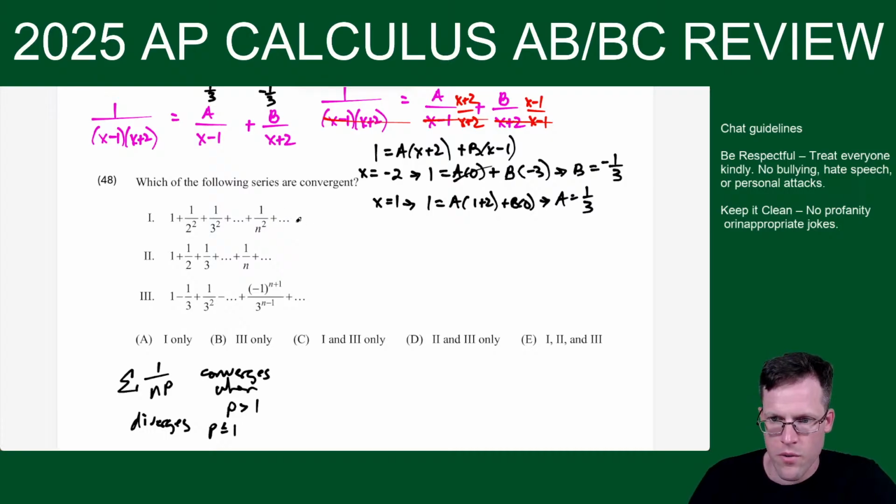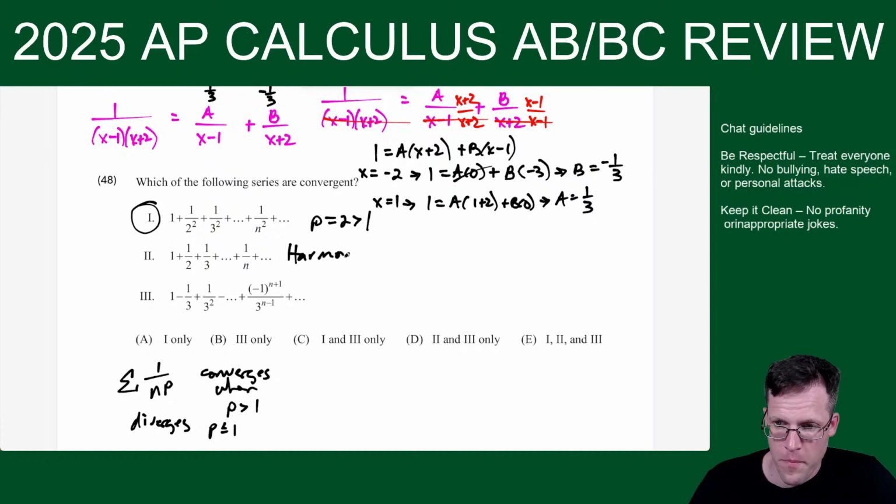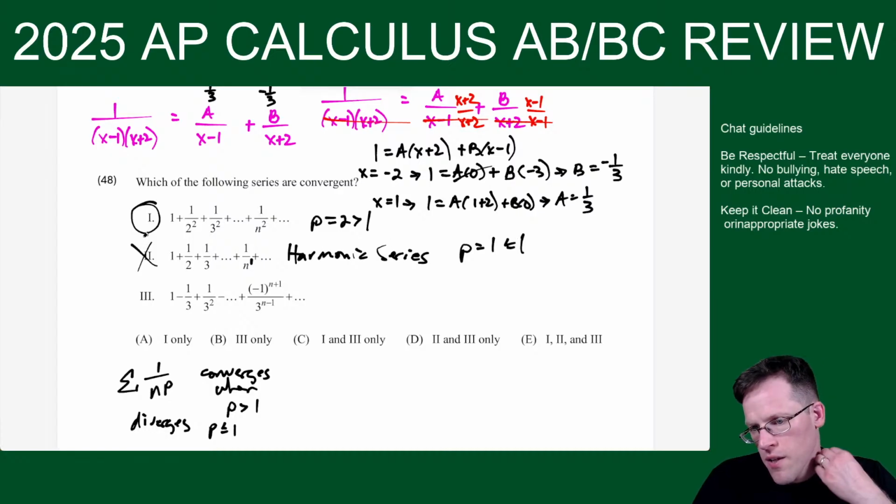So this one I'm like, ooh, the power equals 2, greater than 1. We have the squares in the denominator, the power 2 is greater than 1, so this series will converge. Okay, this one is the harmonic series, and that diverges. That is a classic series. You could also go p-series here and say p equals 1, which is less than or equal to 1, so therefore diverges, but that's the idea.